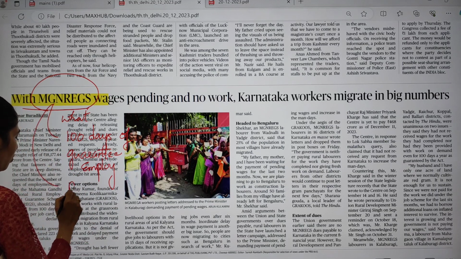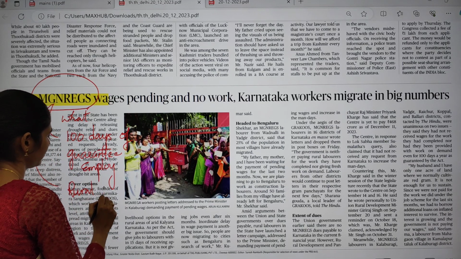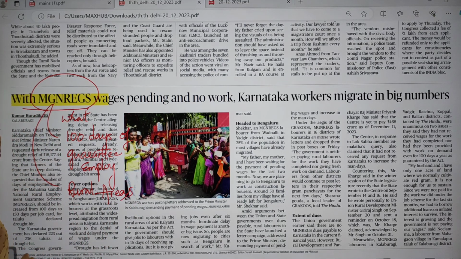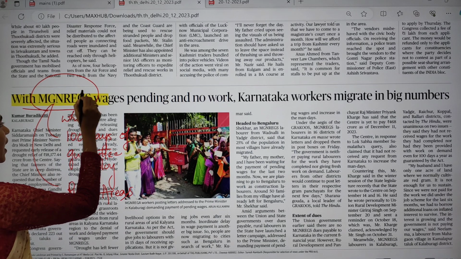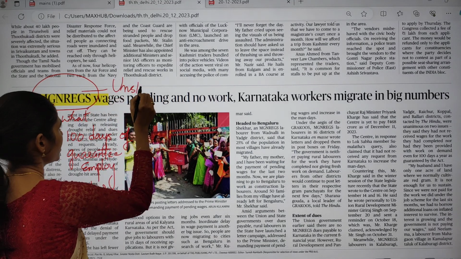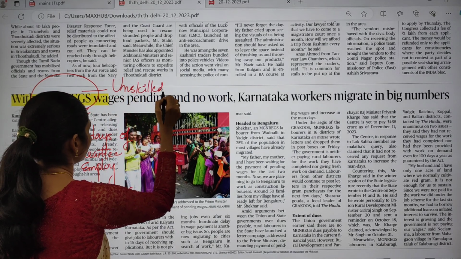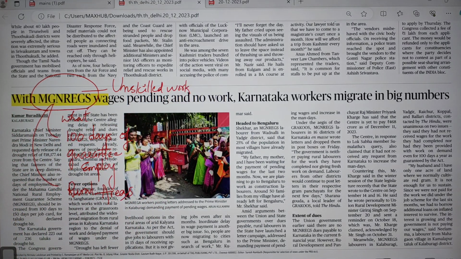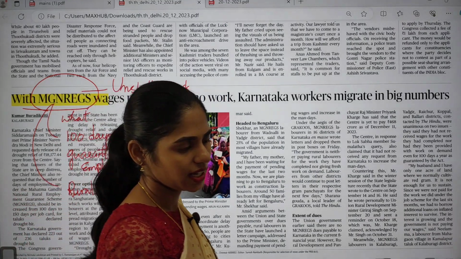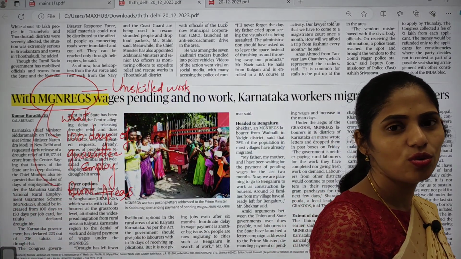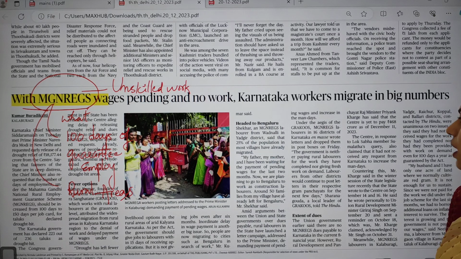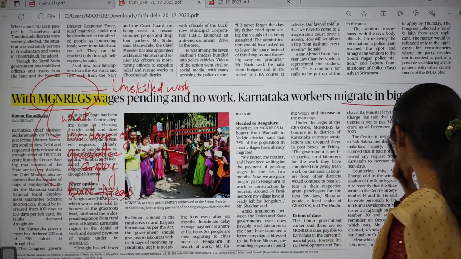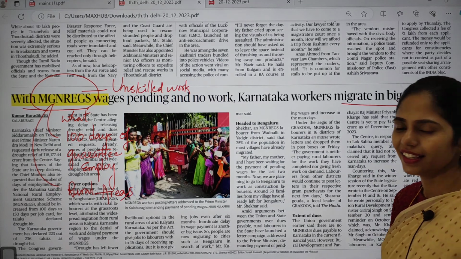It is focusing only on rural areas, and unskilled work is given, not skilled work. Here the issue is the lack of funds to this MGNREGA, and because of that there is no work. Because of no work, the people who used to work under MGNREGA are migrating in bigger numbers to other regions.